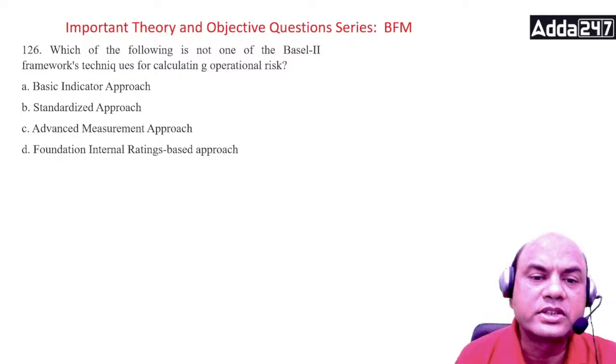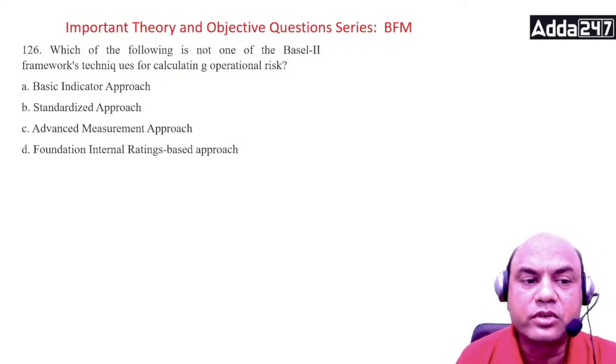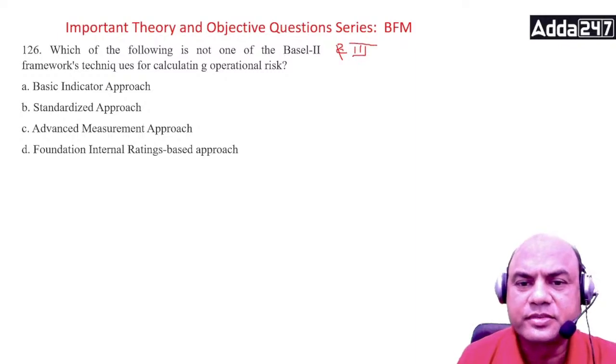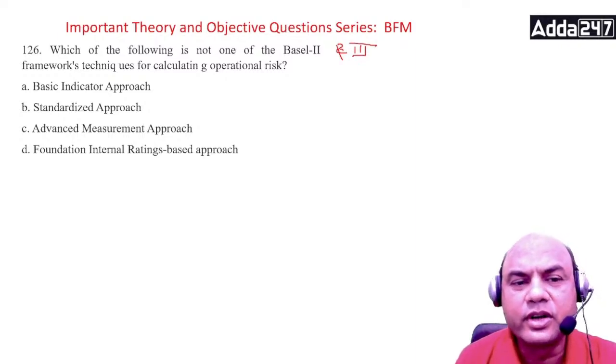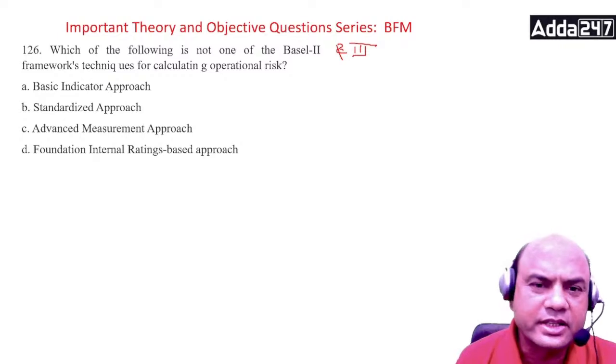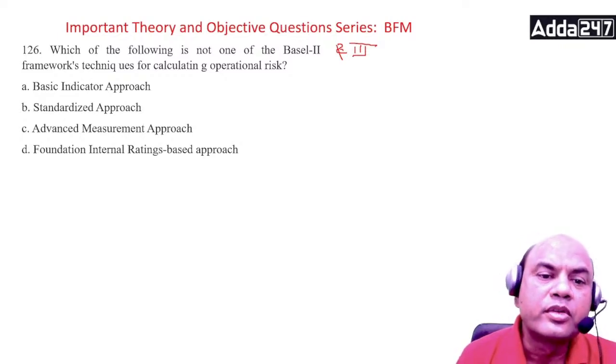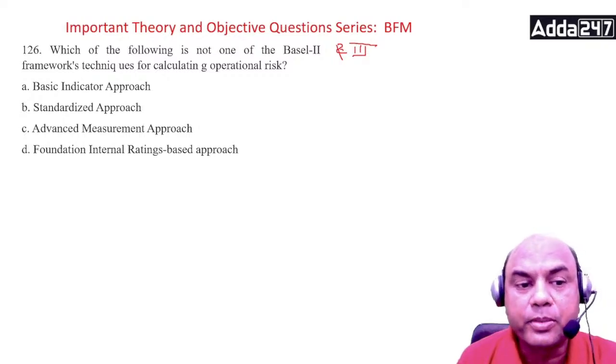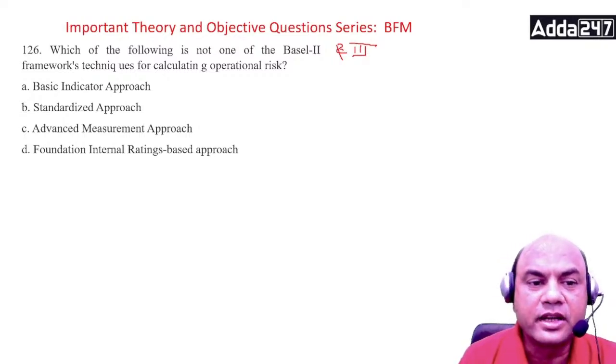Which of the following is not one of the Basel II framework's techniques for calculating the operations risks? Now this you can consider Basel 2 and 3 also. Basel 3 has no change in this, only one word, enhanced, is added, otherwise everything is same. So which of them is not the Basel 2 framework for calculating the operations risk? Basic indicator approach, standardized approach, advanced measurement approach, and FIRB, foundation internal rating based approach.